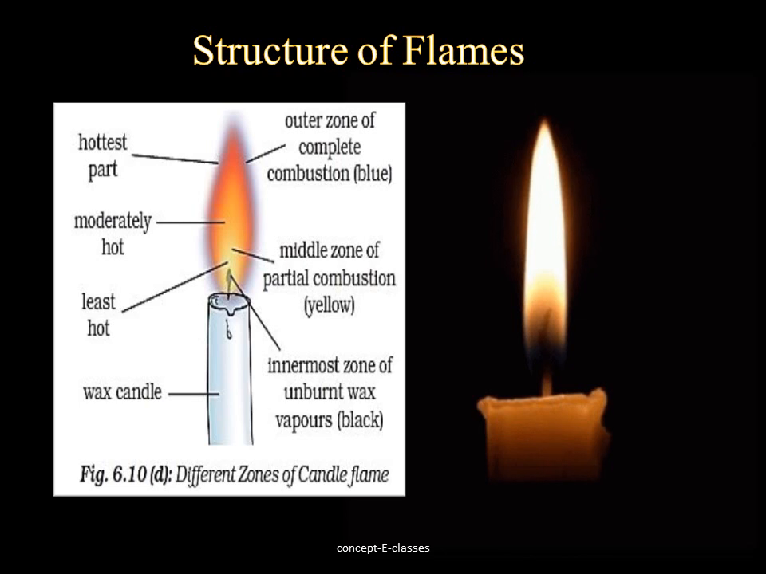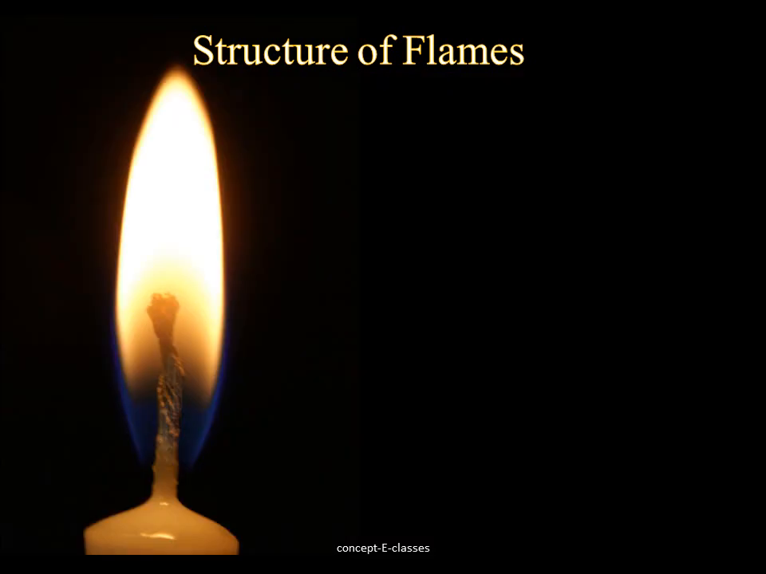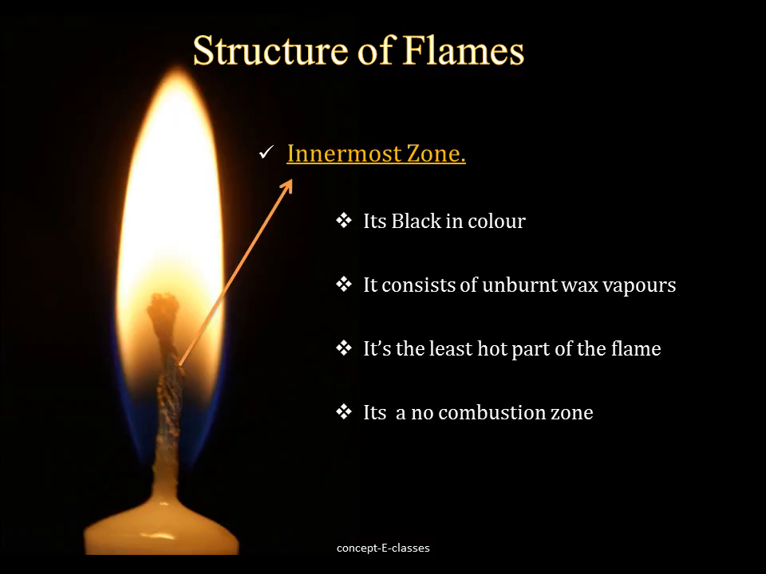Now let's study the structure of flames. The flame mainly contains three parts: the outer zone, the middle zone and the innermost zone. Now let's see each of these zones briefly. So the first part is the innermost zone. It is black in color and it consists of unburned wax vapors. It is the least hot part of the flame as no combustion takes place here.